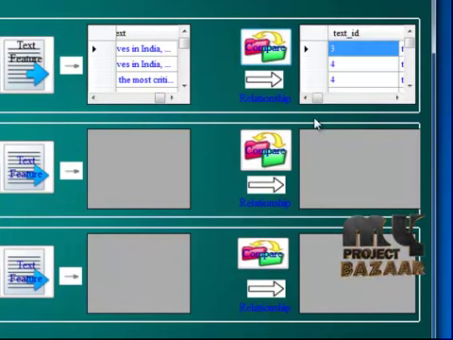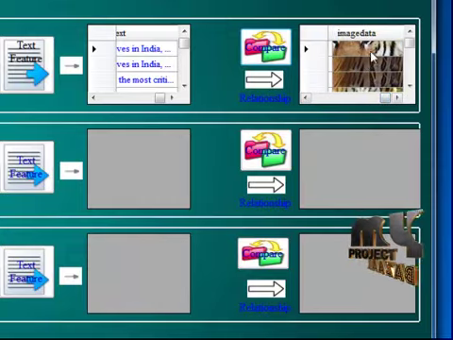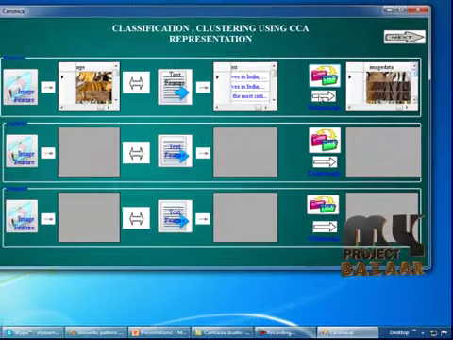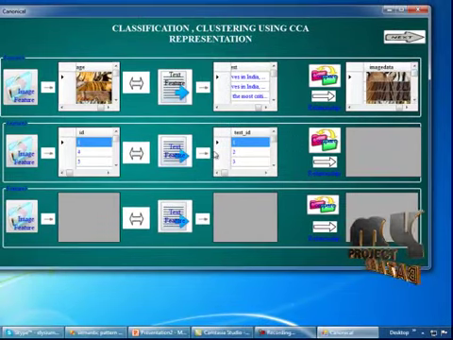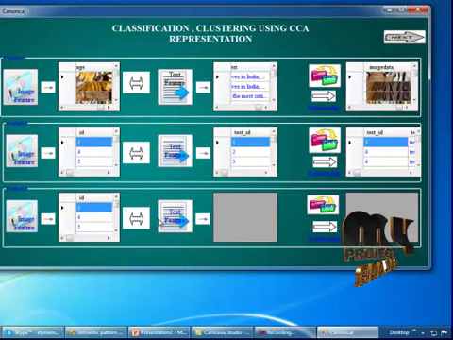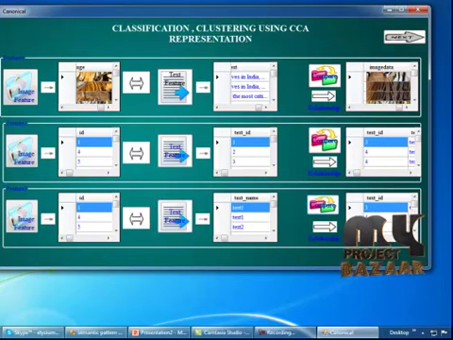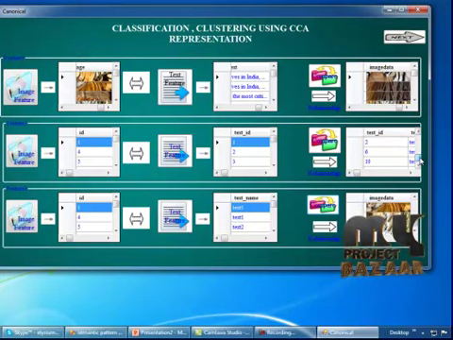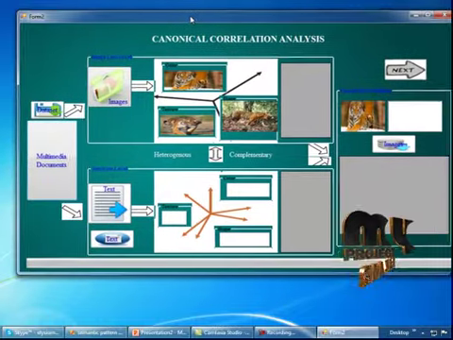So compare. There is a match. In this grid view, the match status will be displayed, like same for all three. If there is any match on the width and height, it will be displayed in the grid view here. So let's move to the next form, the canonical correlation analysis.